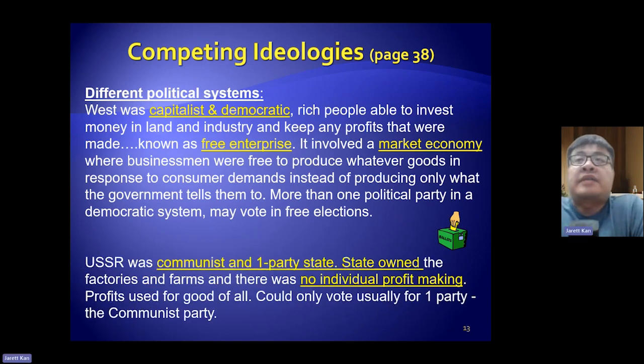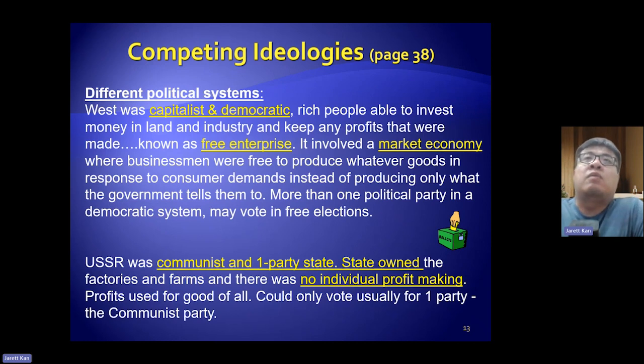However, for the USSR, they were a communist state, and they were also a one-party state. A one-party state means that basically only one party can lead the country, and this party was the Communist Party. Now, the state or the Communist Party, in some sense, will own the factories and farms. Okay, they own the production, all right? They own the land, they own the resources. And there was no individual profit making.